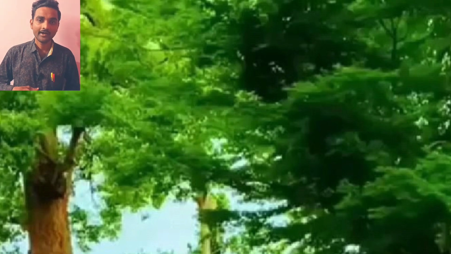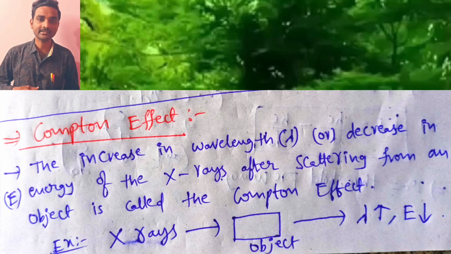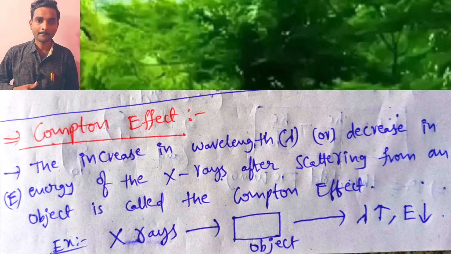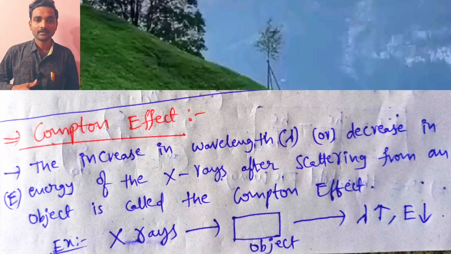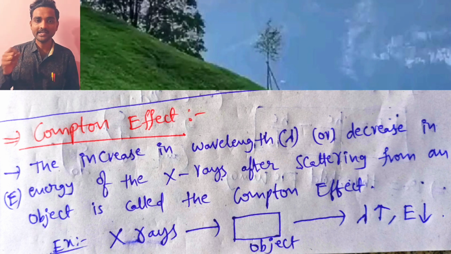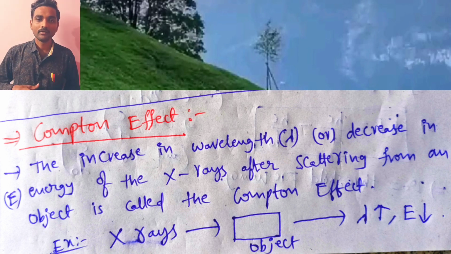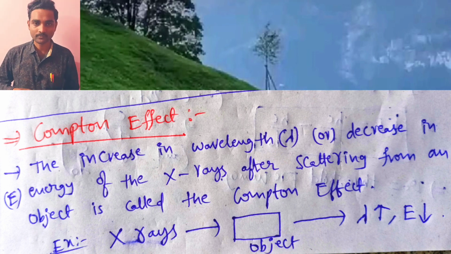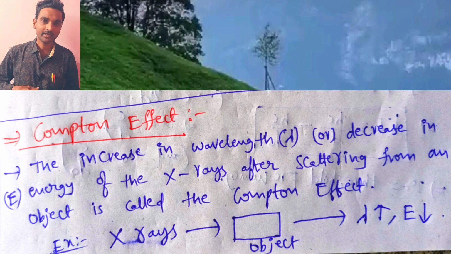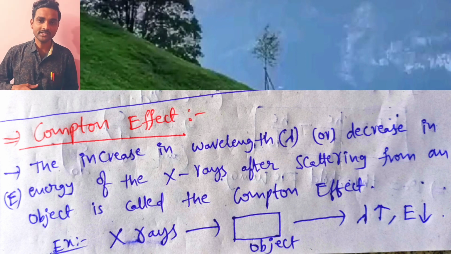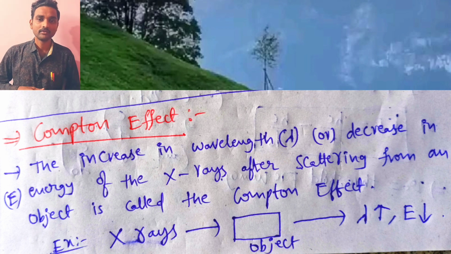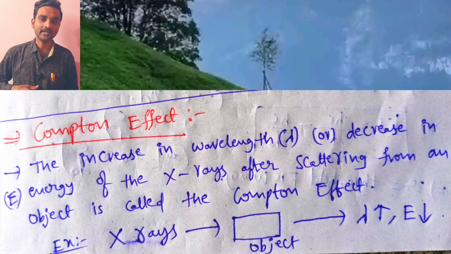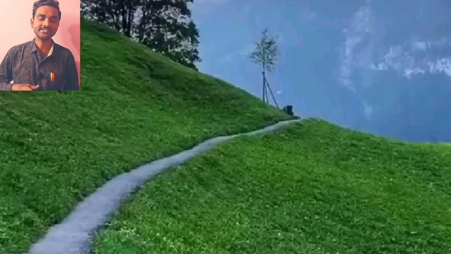Okay. Next, let me explain Compton effect. What is Compton effect? Compton effect in the sense the increasing in wavelength or decreasing in energy of X-rays after scattering from an object is called the Compton effect. Simply, if you pass the X-rays through any object, then after passing, the X-rays wavelength can increase and energy of X-rays can decrease. Such a type of effect is called Compton effect. Simply have to remember.